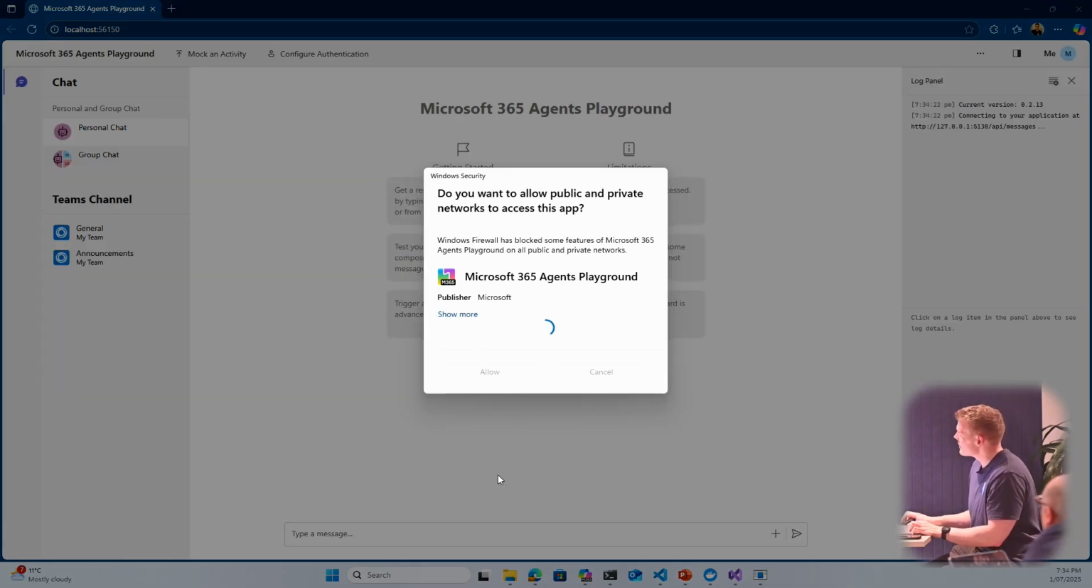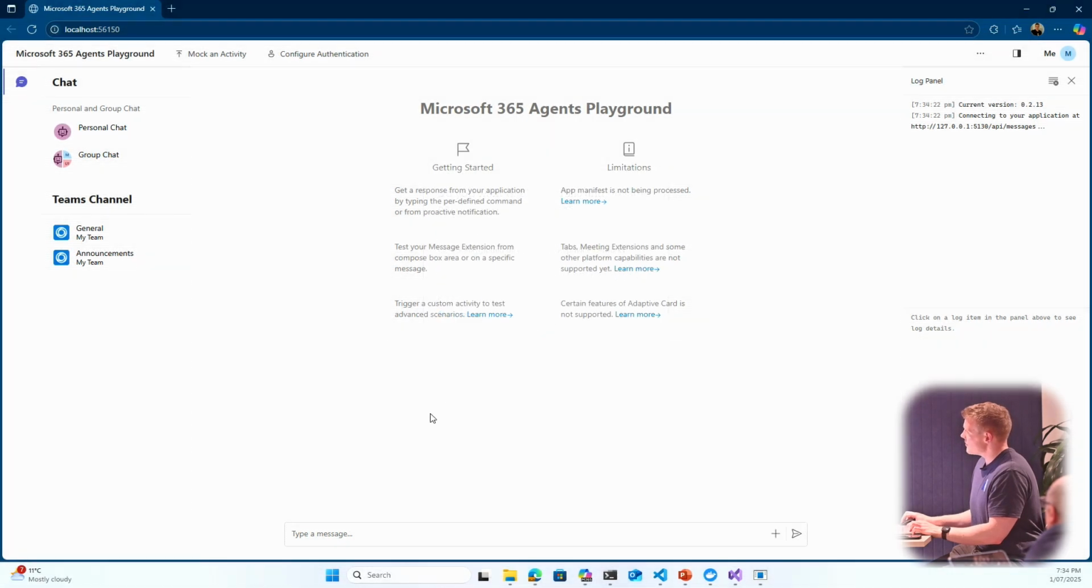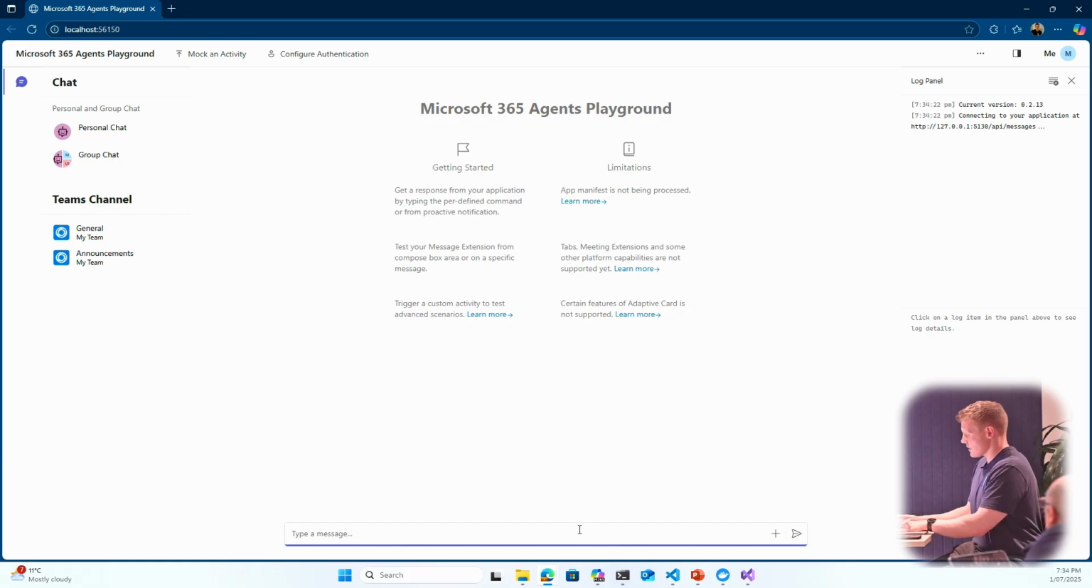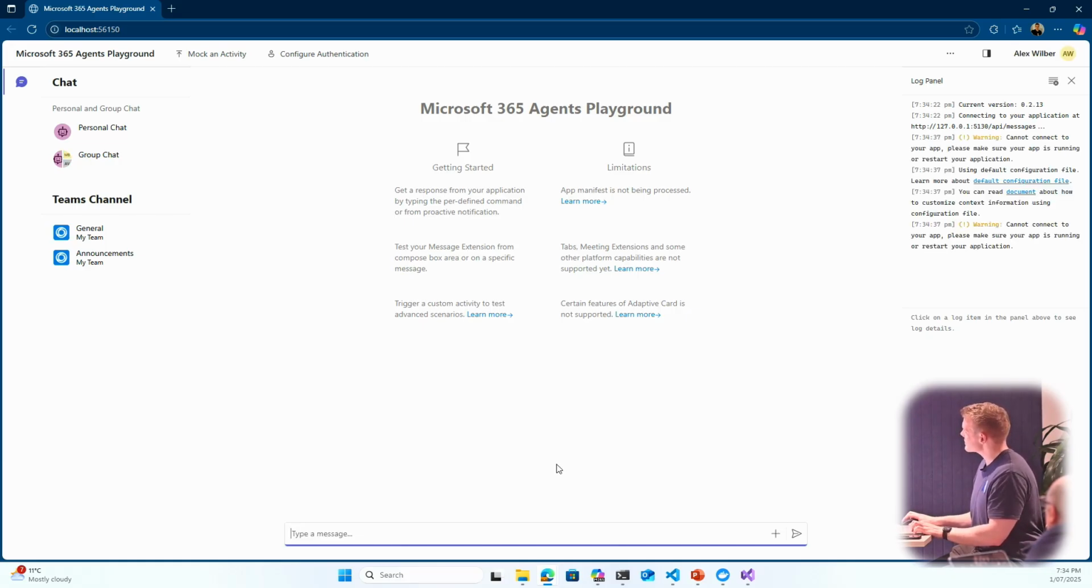Yes, I will allow that. And there you go. I haven't got anything hooked up from an LLM perspective, so that's not going to do anything. Let's break something. Hello. Maybe it's just an echo bot that will echo that back to me. There you go. Cannot connect to your app. Your app's not running because we haven't connected to any kind of Azure OpenAI LLM, but there's your playground to build that, and then you could deploy that to channels like Teams or your own custom channels, like something that's sitting on App Service.